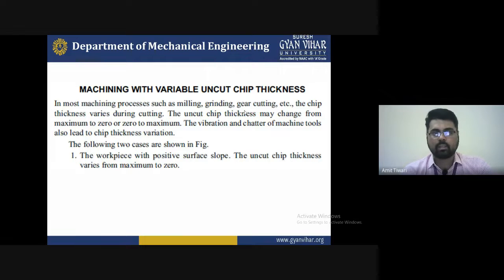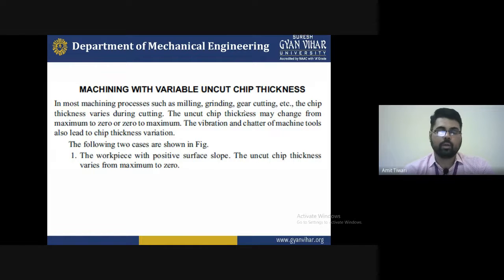We see that there are various durations of chip cutting, and we cannot say there is a standard parameter for the formation of the chip. If the depth of cut increases, the compression stress increases. So keep in mind that if you increase the depth of cut, the chip thickness increases rapidly and becomes heavy.